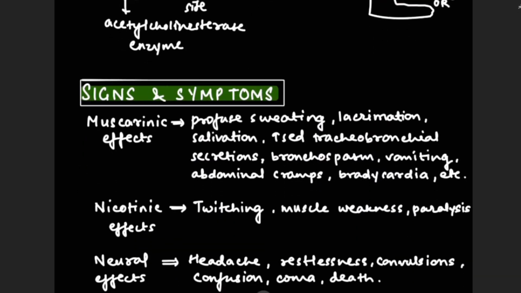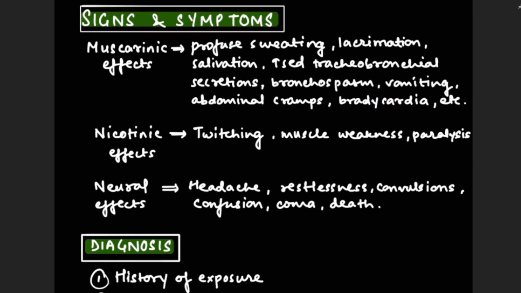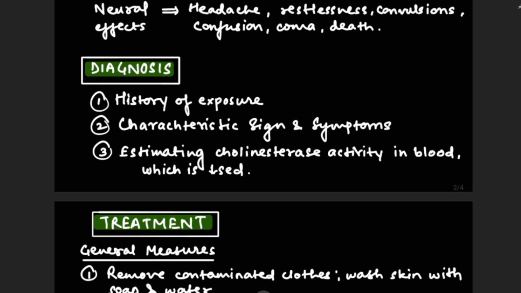Now we are going to see the signs and symptoms of OP poisoning. Muscarinic effects: profuse sweating, lacrimation, salivation, increased tracheobronchial secretion, then bronchospasm, vomiting, abdominal cramps, bradycardia and many more. And at the nicotinic site, there will be twitching, muscle weakness and paralysis. And neural effects: headache, restlessness, convulsions, confusion, coma and death. So these are some signs and symptoms of OP poisoning.